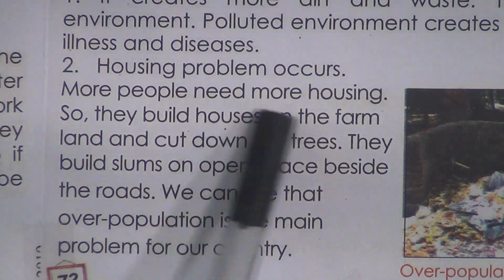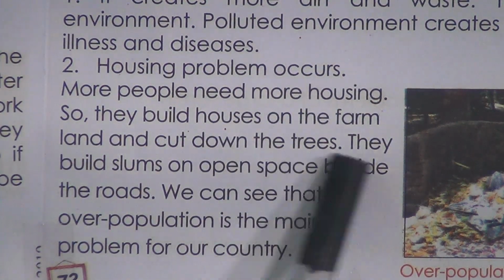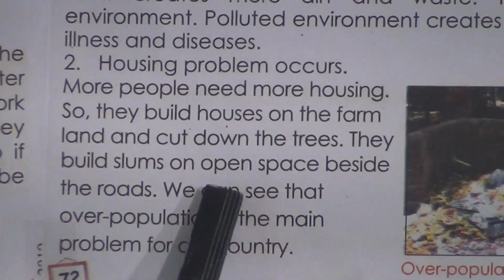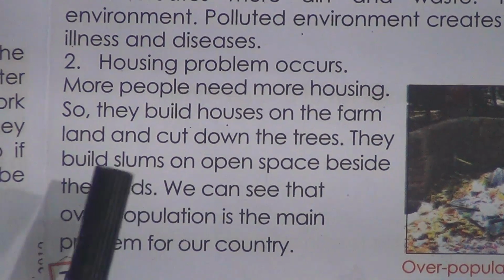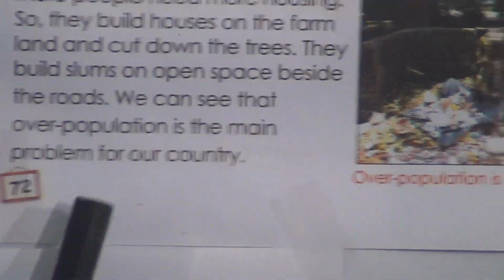More people need more housing, so they build houses on the farm land and cut down the trees. They build slums on open space beside the roads. We can see that overpopulation is the main problem for our country.